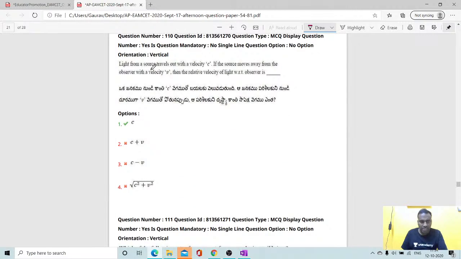Okay, so light from a source travels out with a velocity c. If the source moves away from the observer, what is the relative velocity of light with respect to the observer? Students, the standard formula for this is v is equal to w minus u upon 1 minus wu upon c square.